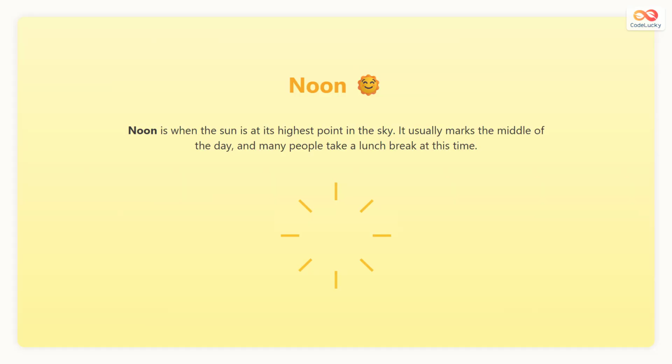Noon is 12 o'clock in the middle of the day. It is when the sun is directly above us, at its highest point in the sky. Many people have their lunch or take a short break during noon before continuing work or study.